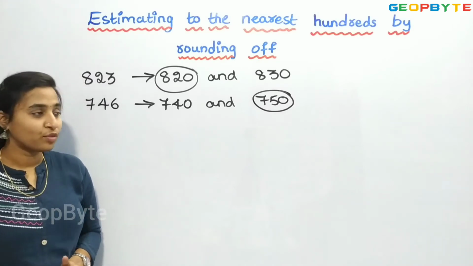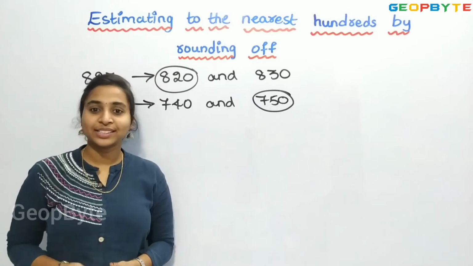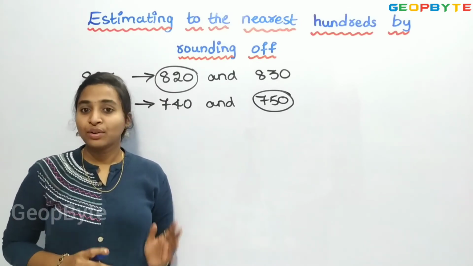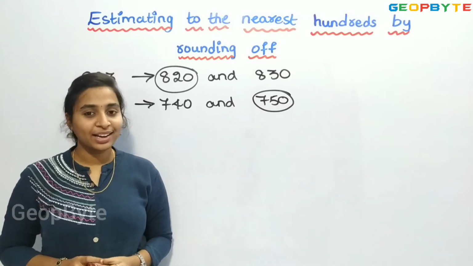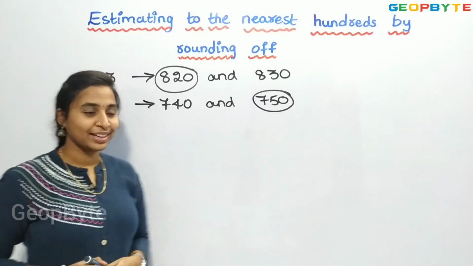That is, for the numbers 1 to 49, the nearest round off number will be 0. And for 51 to 99, the nearest round off number will be 100. Right?